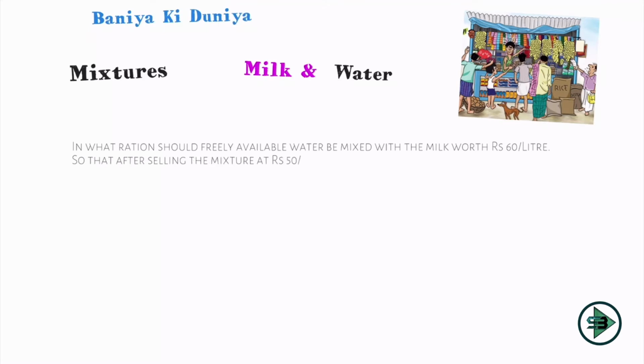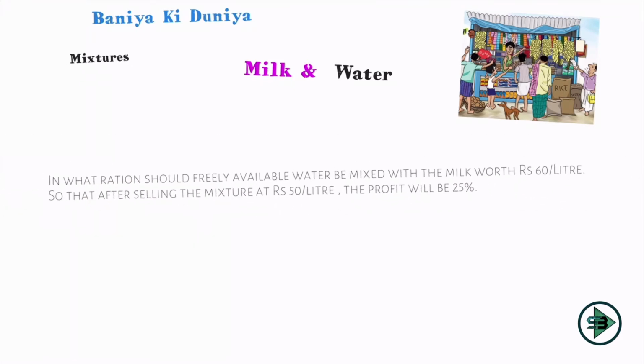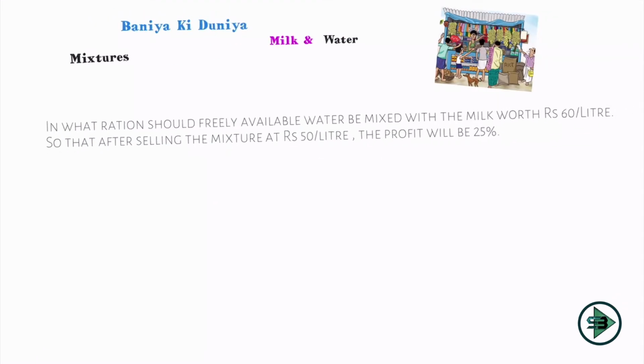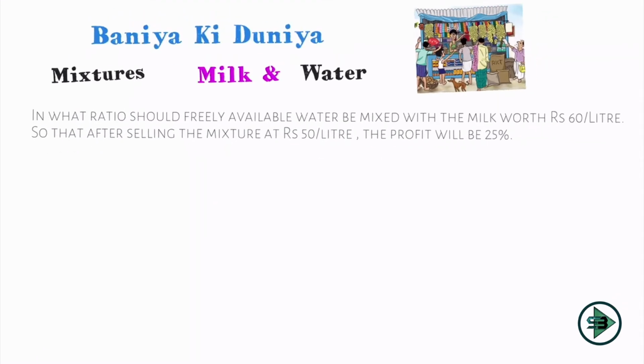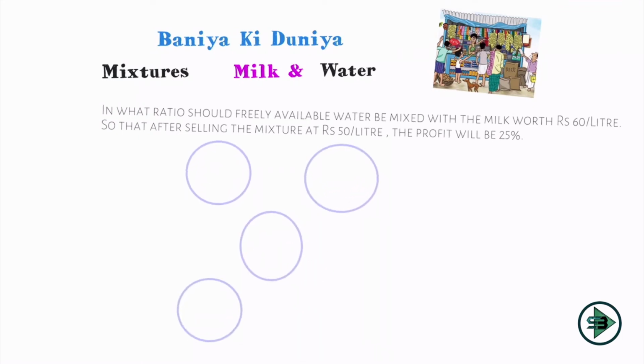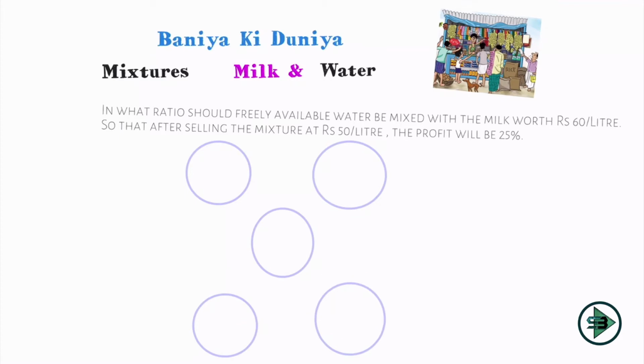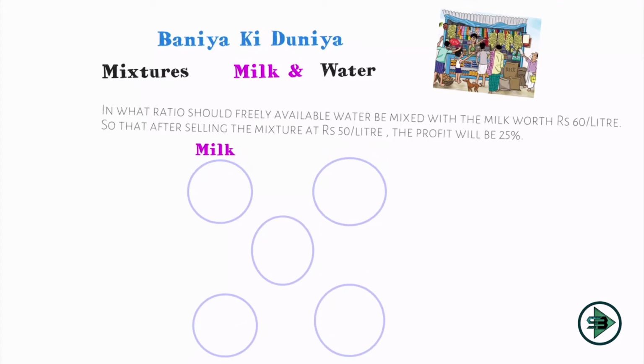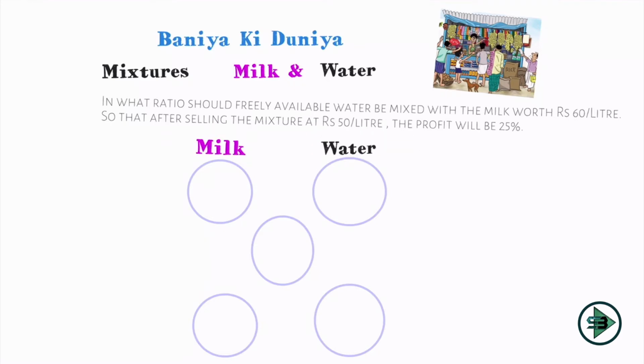So that after selling the mixture at rupees 50 per liter, so again I have a selling price, the profit will be 25%. Okay, so I'll have to again convert this selling price to the cost price because the cost price of the milk and the water can be compared to the cost price of the mixture. So I'll start by drawing my 5 circles of mixture as I always do. I'll put them in the X position. One circle represents milk and the other circle represents water. I'll put whatever value is given to me. So water is free, so rupees 0, and milk is costing rupees 60 per liter.